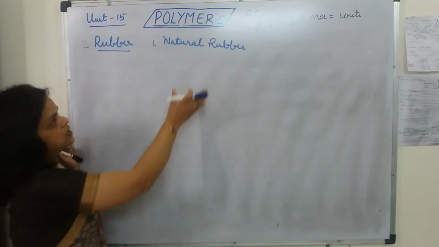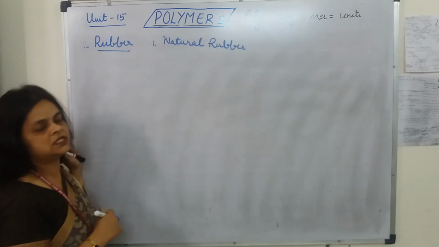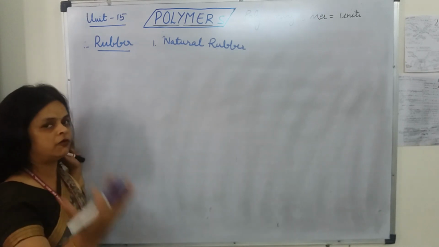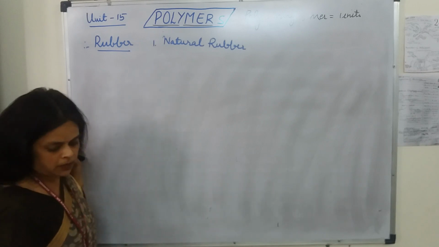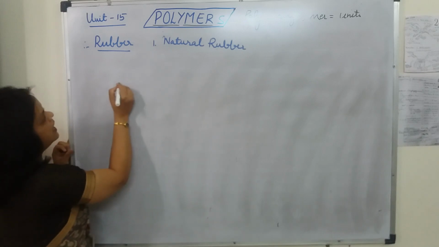Now let's see what we mean by natural rubber chemically, what is the monomer of this natural rubber and how it forms the structure of natural rubber. Let's see that. I'll draw the structure of the monomer, and that is isoprene.